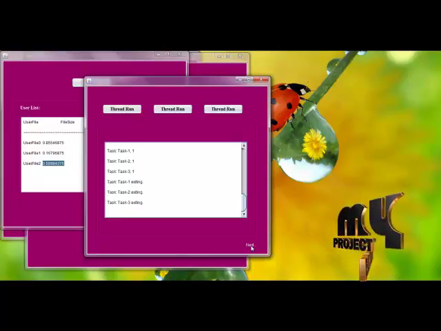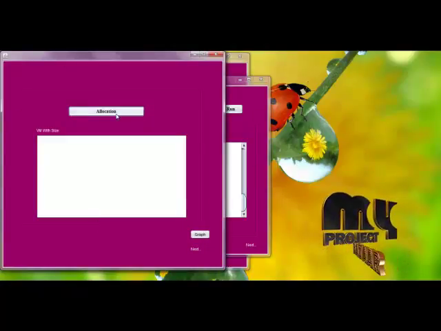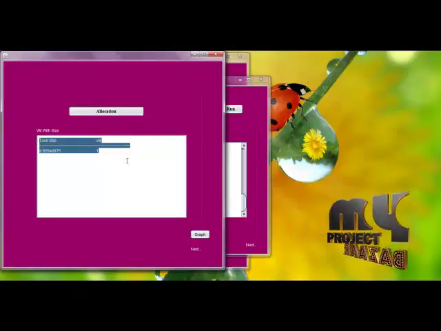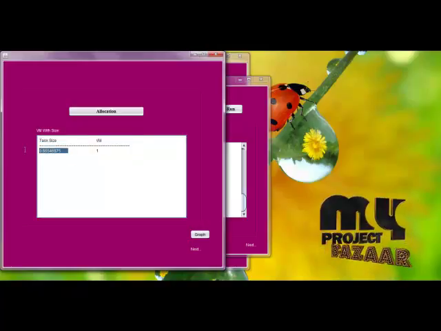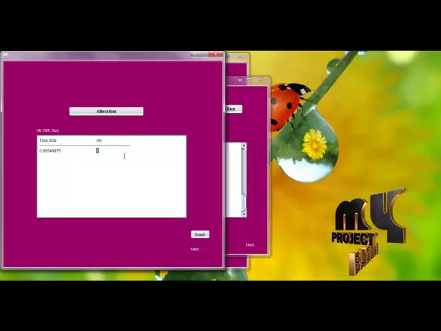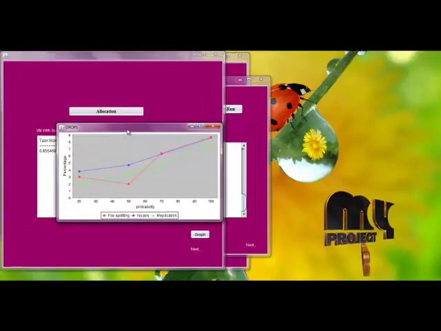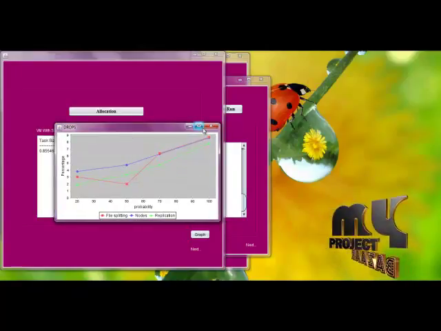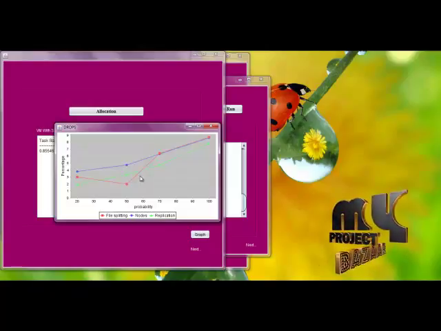Depending upon their executions, we are allocating the files to the VM. We are allocating the task file size in VM1. This is a graph generated dynamically. Thank you.